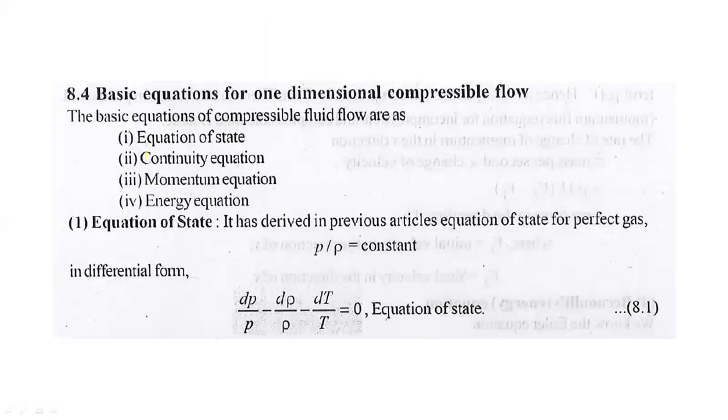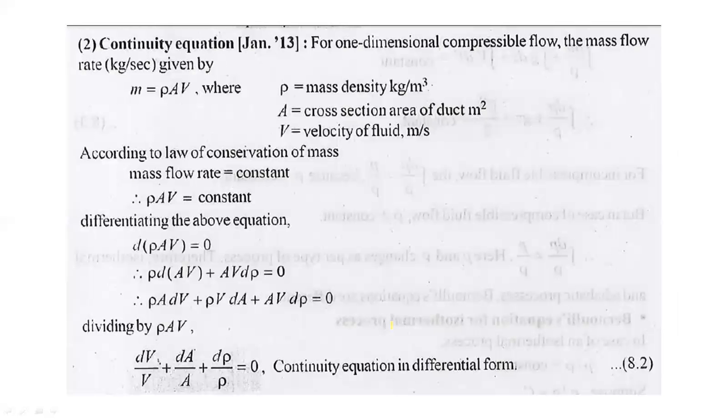Today's topic is the basic equations for one-dimensional compressible flow. The first one is the equation of state. We already discussed this equation, P upon rho is equal to constant. The differential form is dp upon p minus d rho upon rho minus dt upon t is equal to 0.